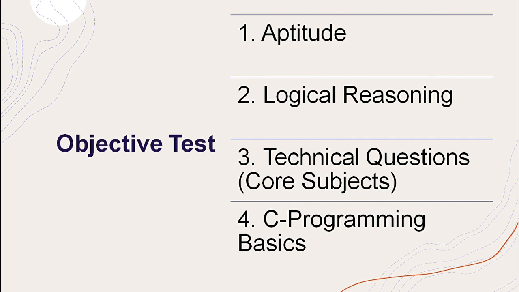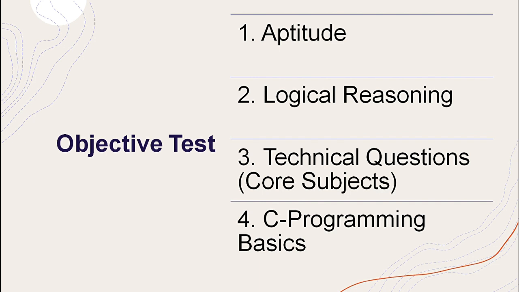Then the C programming objectives. Questions like output of programs, and questions related to keywords like auto, static, extern and global. Some basic topics will be covered in these C programming objectives.